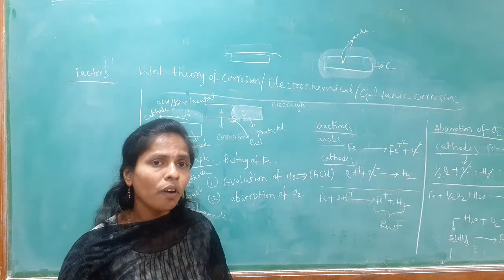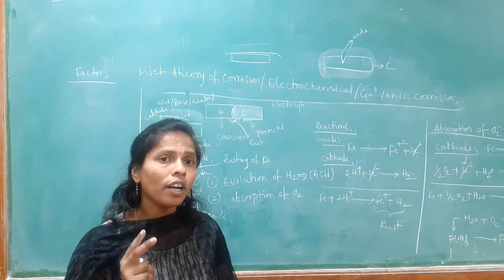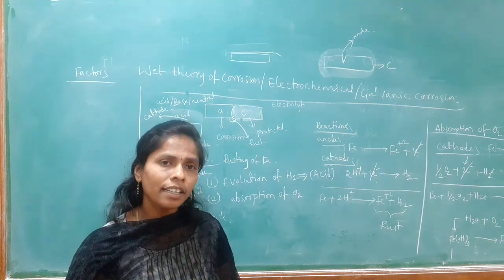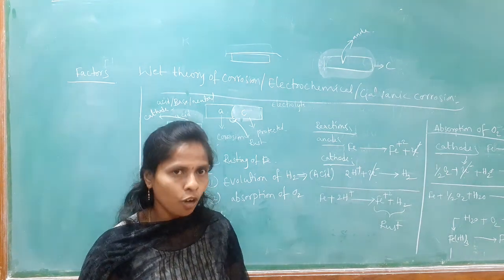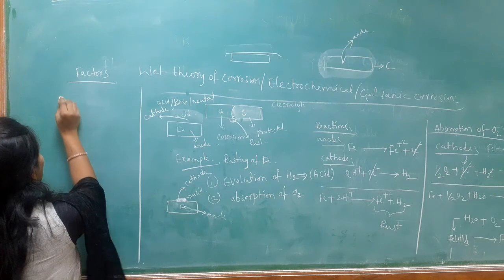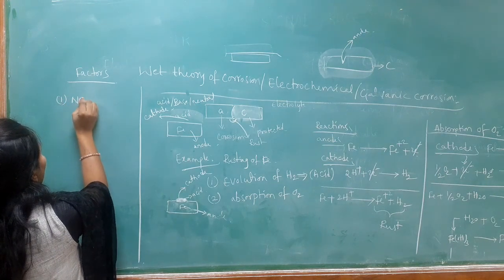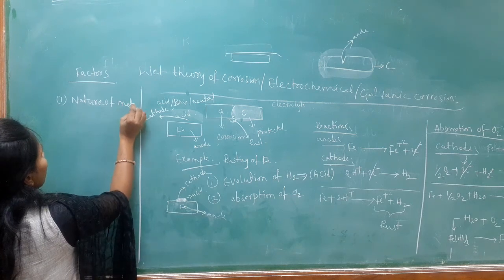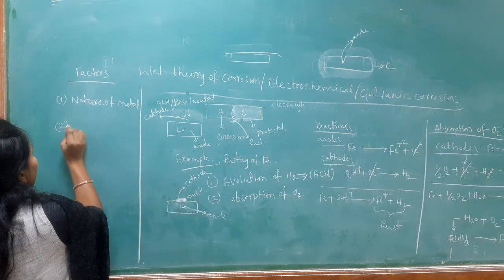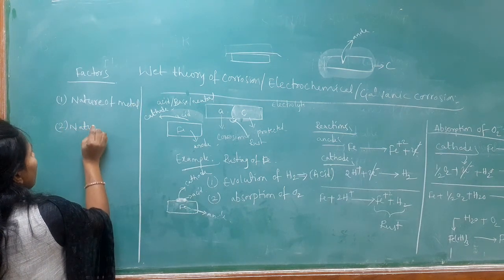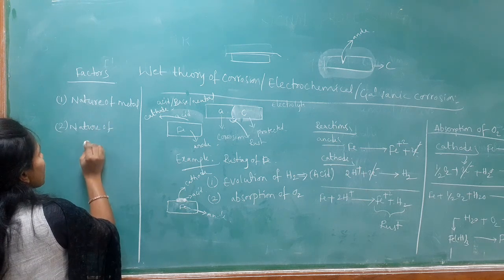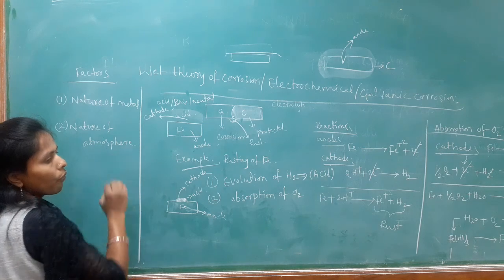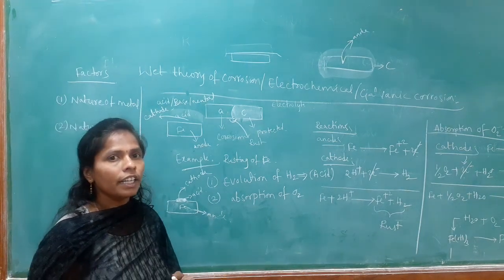So there are 2 factors which affect the rate of corrosion. One is the nature of the metal and another one is the nature of the environment. The first one is the nature of the metal and the second one is the nature of the environment or atmosphere. These are the 2 factors affecting the rate of corrosion.